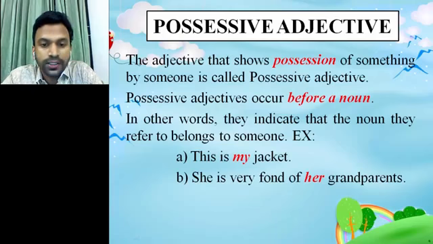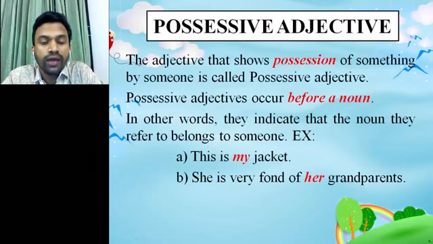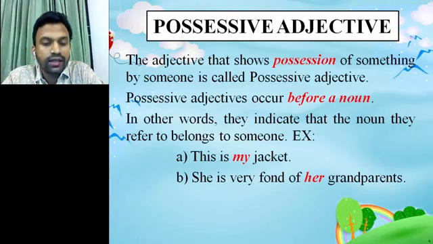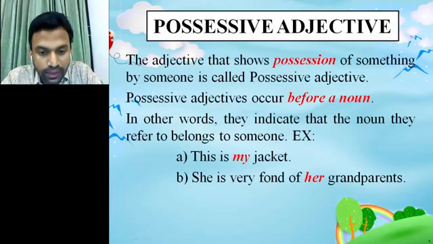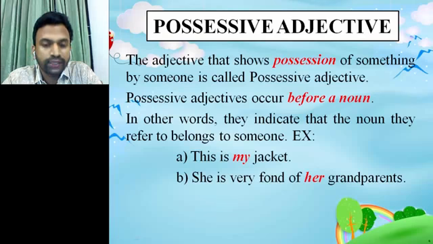So possessive adjectives occur before a noun. In other words, they indicate that the noun they refer to belongs to someone. Look at the example here. I'm explaining it. This is my jacket. Here my is the possessive adjective, because the word my is before a noun, and that noun is jacket, and with the word my we indicate the possession of the jacket.